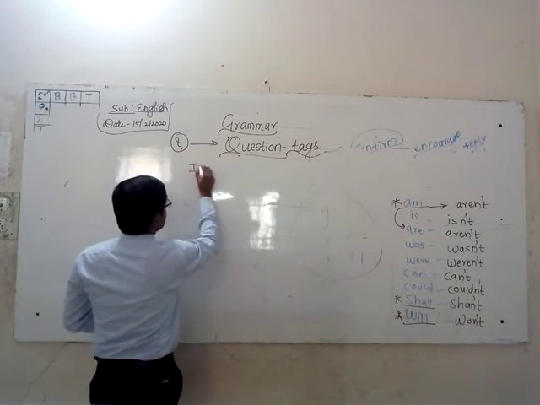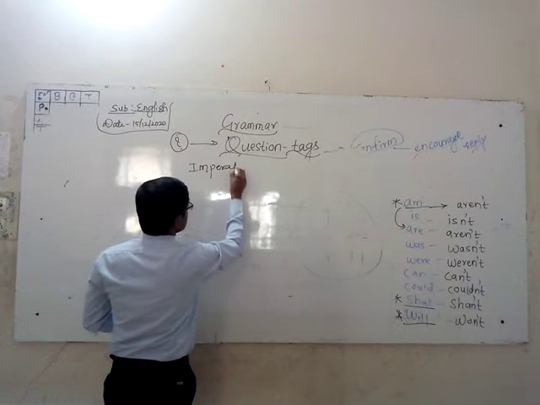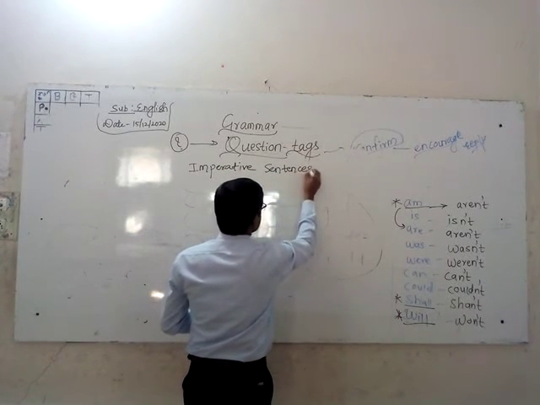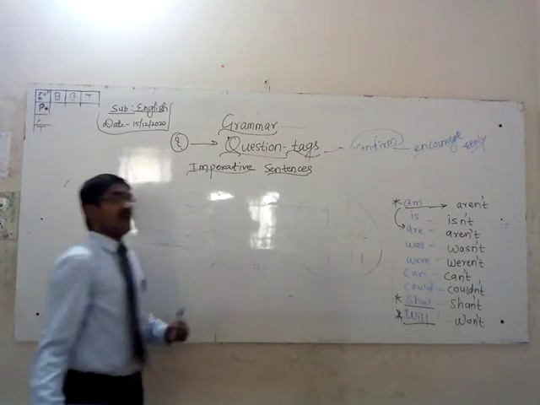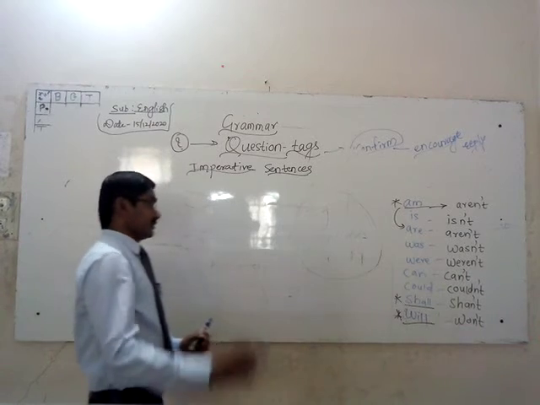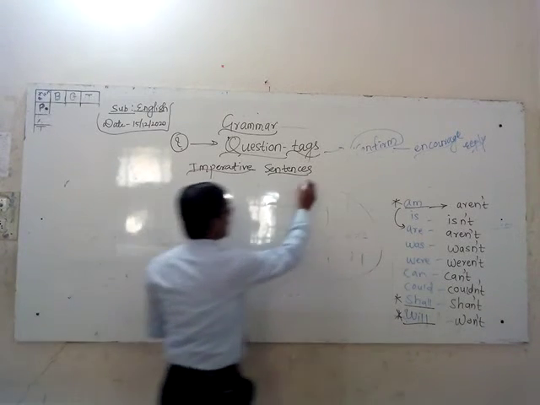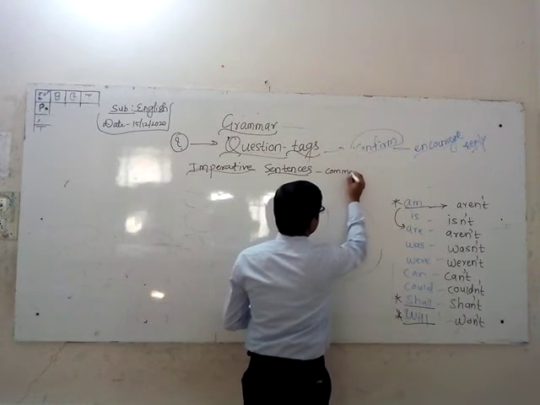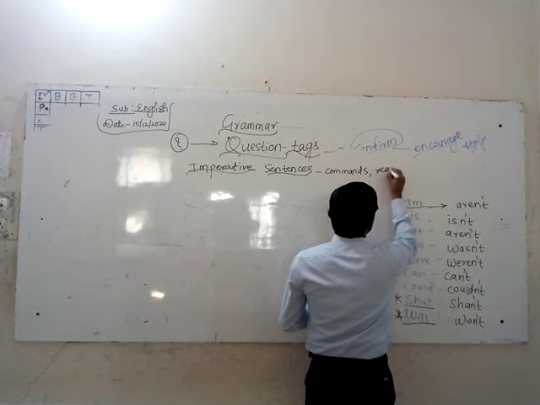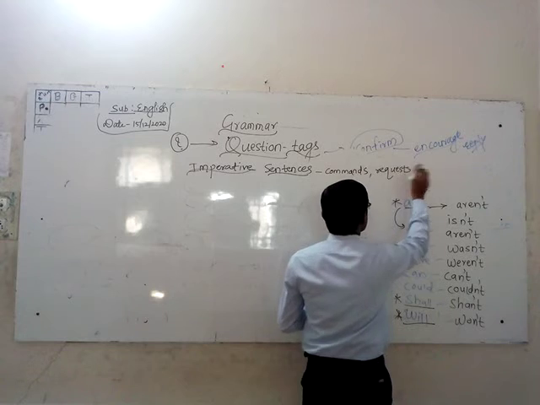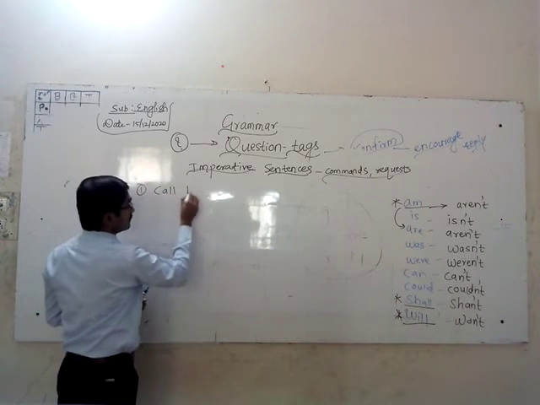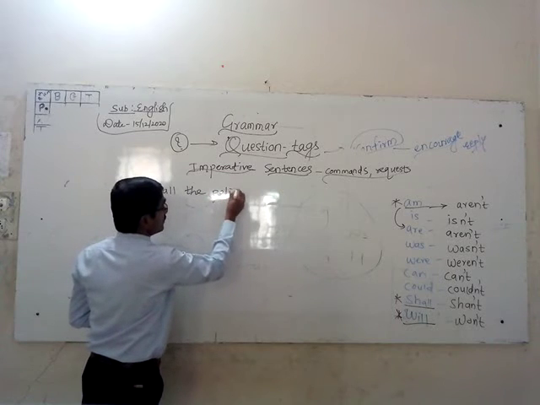But how about imperatives? Imperative sentences. Everybody knows about imperative. There are 4 types of sentences: declarative, imperative, exclamatory, and what? Interrogative, isn't it? So imperatives are commands, requests, suggestions you can call. If I am taking one example, call the police. What will be the question tag of it?